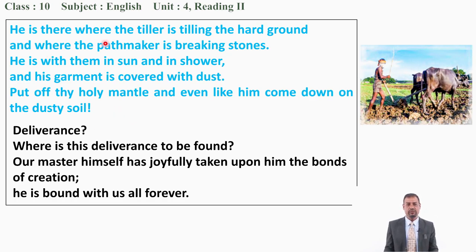He is there where the tiller is tilling the hard ground, and where the pathmaker is breaking stones. He is with them in sun and in shower, and his garment is covered with dust. Put off thy holy mantle, and even like him come down on the dusty swell. Now I don't want to explain you because I have already told you the sense of the poem.